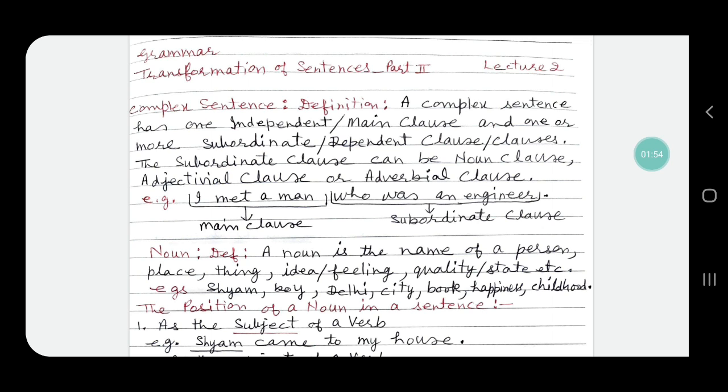It depends upon I met a man. So there is no existence of who was an engineer independently. So who was an engineer is a subordinate clause. The sentence has one main clause, one subordinate clause. So this sentence is a complex sentence.